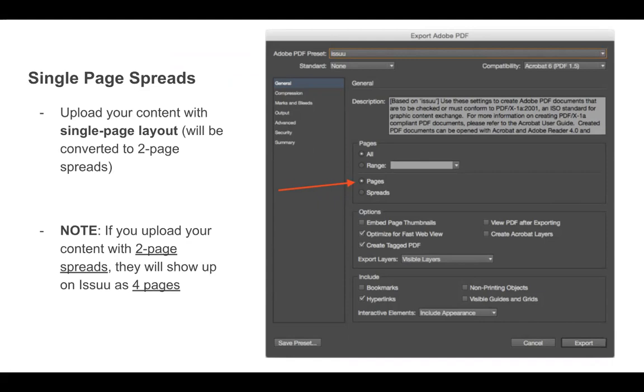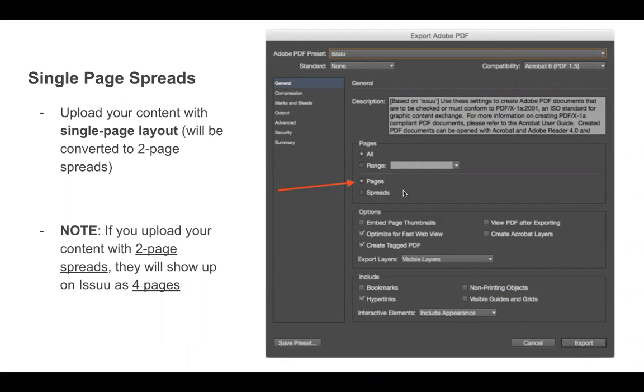So what is important when you are uploading your PDF or your document, make sure that you upload it as a single page layout, and we convert it ourselves on Issuu. The system will convert it to double page spread. In case you upload your content that already has double page spread, so the magazine look, then it will show up on Issuu with 4 pages, which is probably something that you do not want to have.